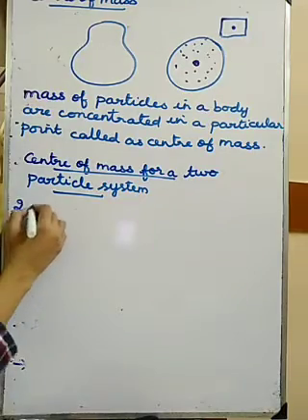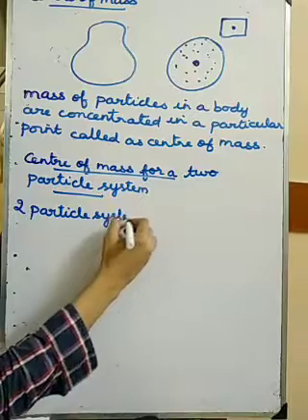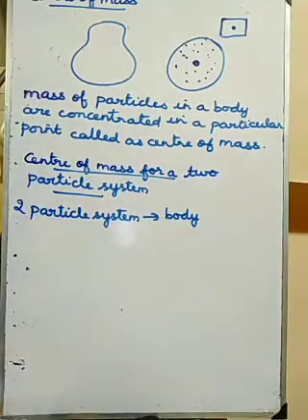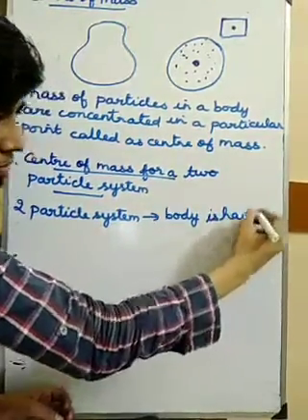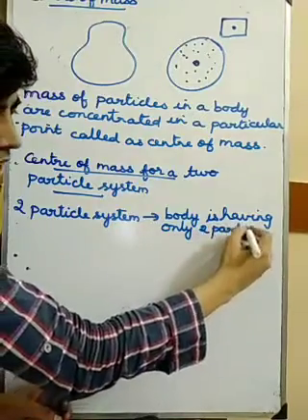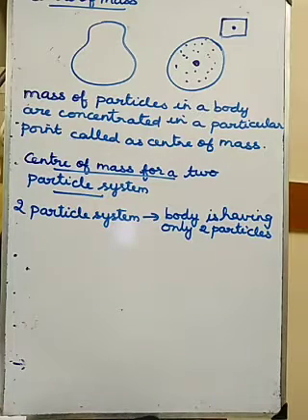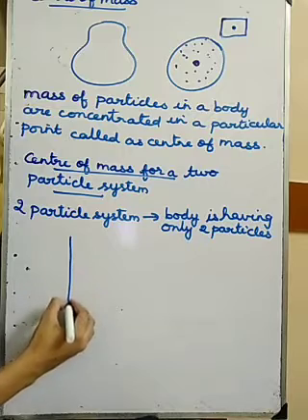Two particle system means we are assuming that the body has only two particles. Understood? So I am taking this as the origin.